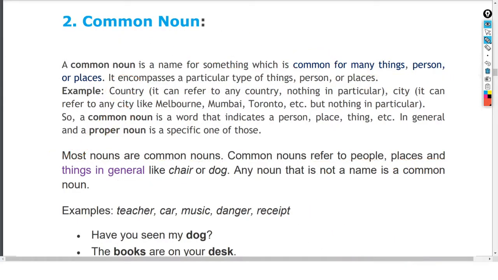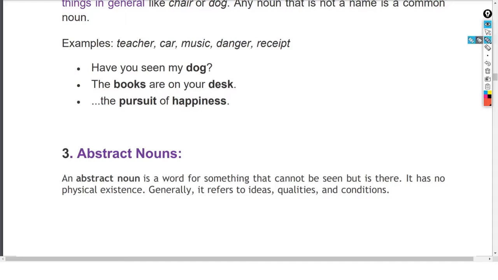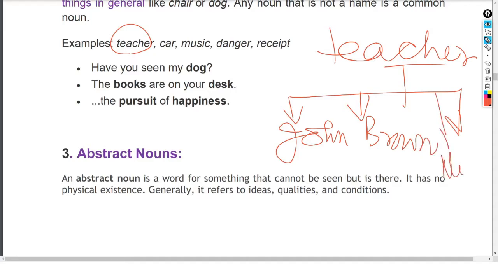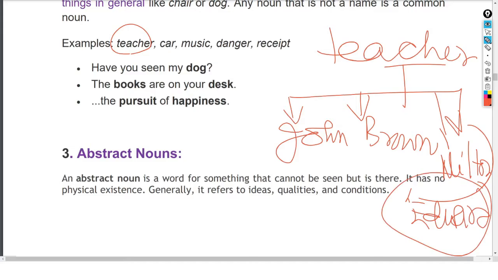Therefore, let us continue now. Suppose we are talking about a teacher. So teacher is what? Teacher is the common noun. सो ये टीचर में बहुत सारे नाम हो सकते हैं. Suppose John is the teacher, then Brown is the teacher, then Milton is the teacher, then Edward is the teacher. ओके, तो अभी एक चीज हमको अच्छे से मालूम हो गया कि ये जो प्रॉपर नाउन है, व्यक्तिवाचक नाउन है, ये कॉमन नाउन के अंदर आते हैं, है ना.